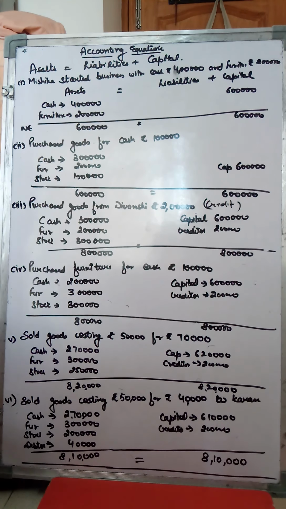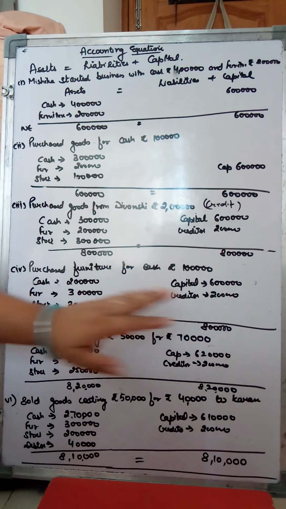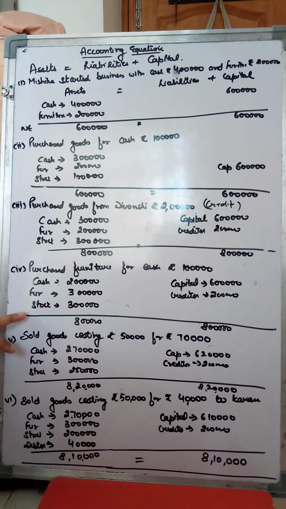So whenever any asset is purchased for cash, your cash is going to get reduced and that particular asset is going to get increased. So there is no effect on the liability side, and there is no effect on the total of your balance sheet, because the total of your accounting equation stays the same: one asset is increasing and the other asset is decreasing. So this is all.